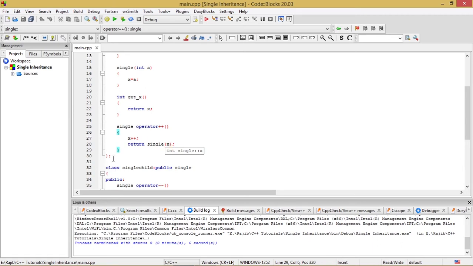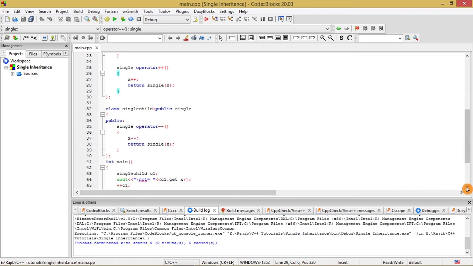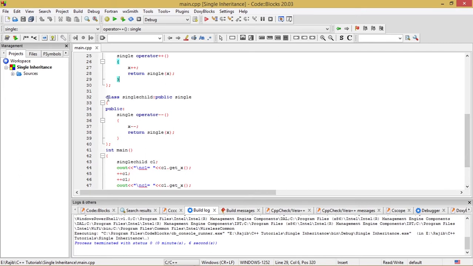After that, this class ends, and I have derived one class from this class single. Class single child, this is the derived class, colon public single. So what does this mean? We can derive any class from a base class in either public mode or private mode or protected mode. I will discuss those modes of inheritance later on in the discourse. But in this example, we are deriving this class single child in the public mode.